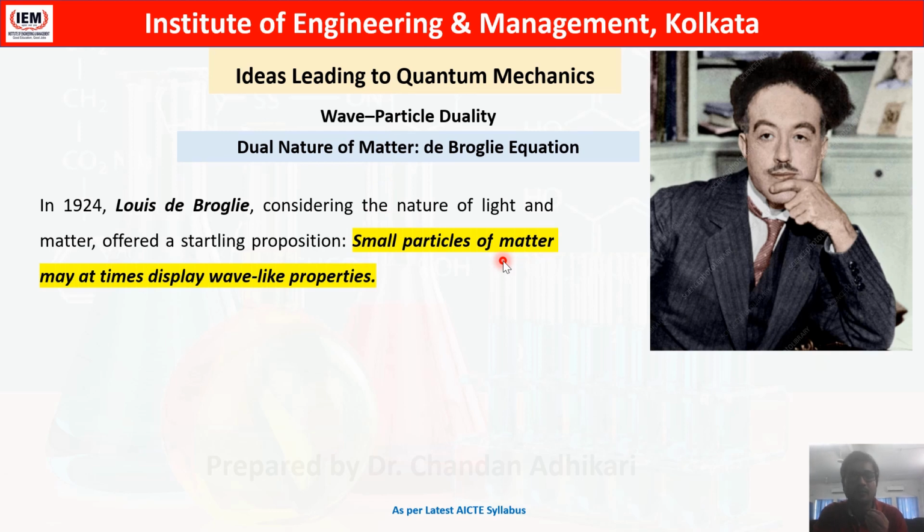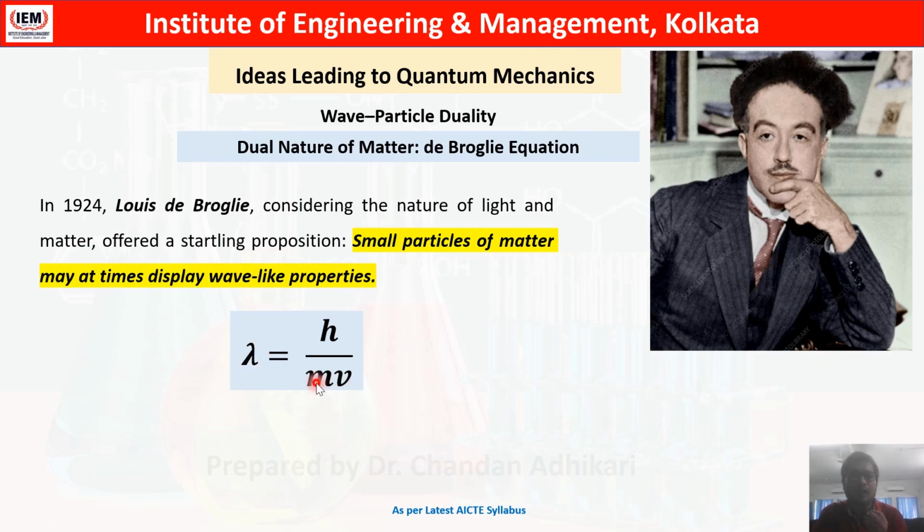At first he proposed that small particles of matter may display wave-like properties along with their particle properties. But at that point of time, there was no such instrument which could demonstrate this, so he had to wait for a few years. And he gave a beautiful equation, known as the de Broglie equation, which connects the wavelength of any matter having mass m and velocity v.